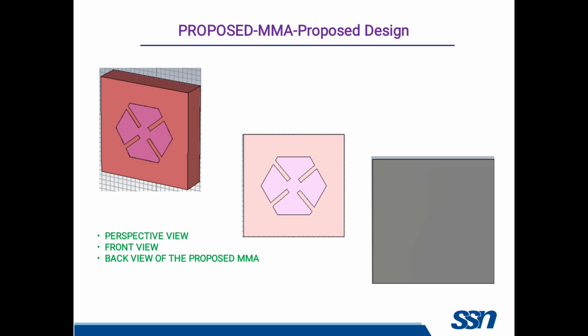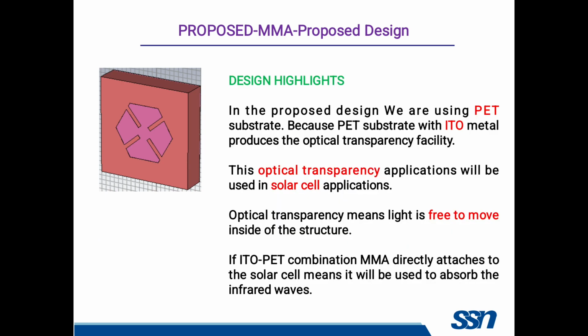So this is the next level design. The perspective view, front view, and back view of the absorber are shown here. So these are the design highlights. Here also we are using ITO as the metal, but we chose PET as the material. PET means polyethylene terephthalate, because the ITO with PET combination provides optical transparency.